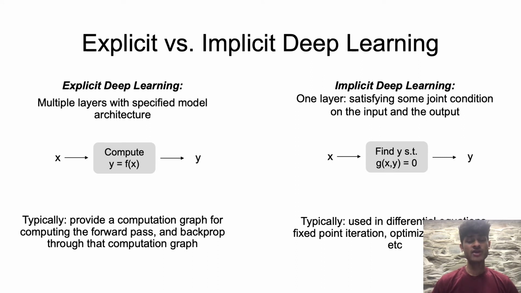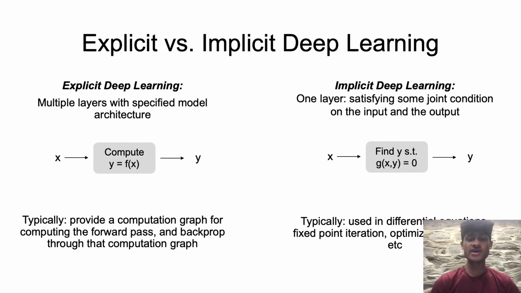So how is explicit deep learning different from implicit? In explicit, we have multiple layers with a specified model architecture. Namely, given some input x, compute y using the function f. Typically, we provide a forward computation graph for the forward pass and backprop through that computation graph as we compute the gradients. In implicit deep learning, it's a little different.